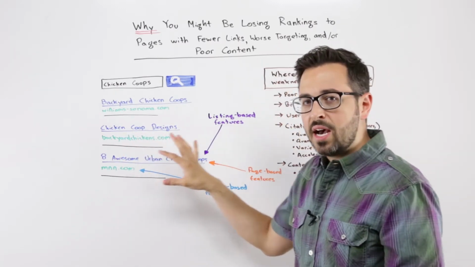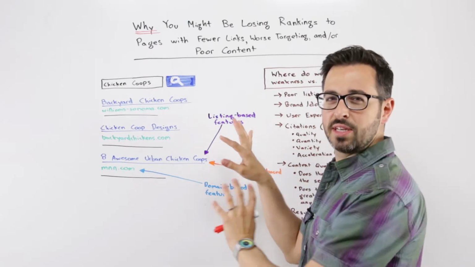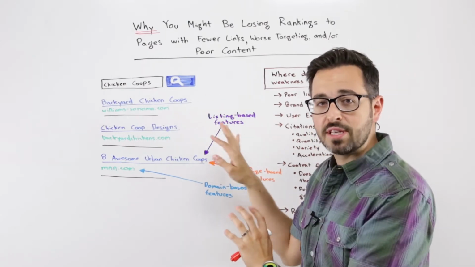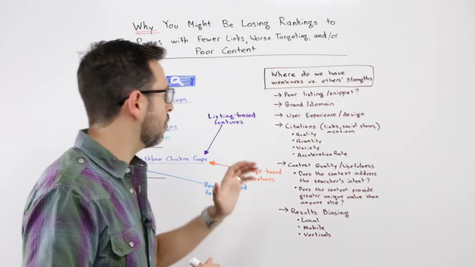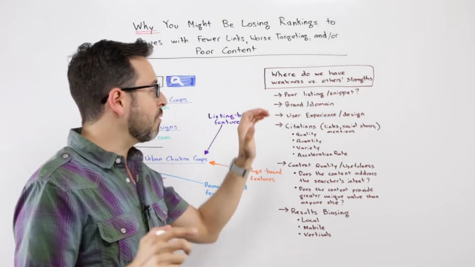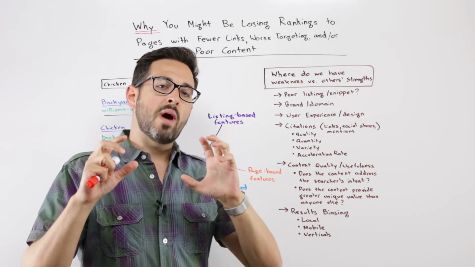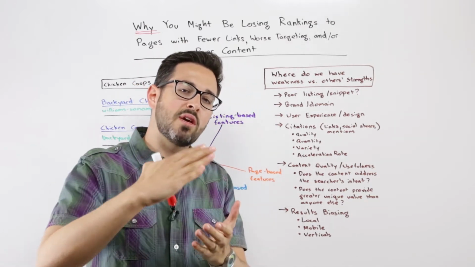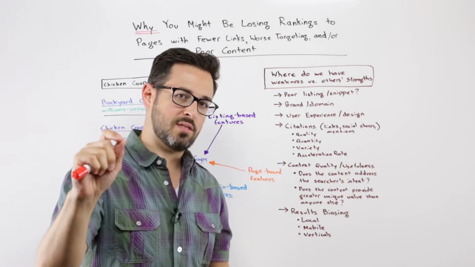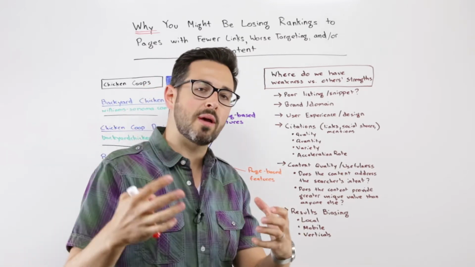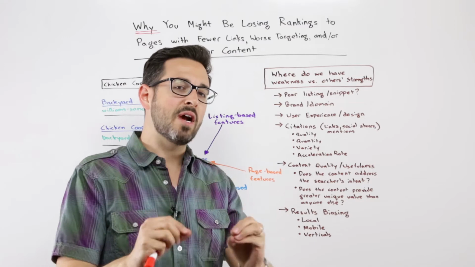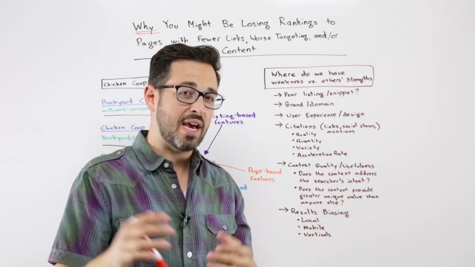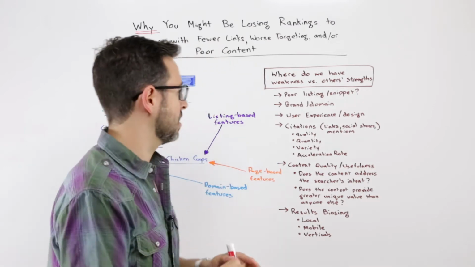But it's not just these things, it's also a bunch of different inputs that can be affecting these. And so I'm going to walk you through some of those. What I really like asking is, when we're being outranked, where do we have weaknesses that the other listings have strengths? And I think this is a common way of going about this, but it's not always numeric, it's not always quantitative. Sometimes it's qualitative, and sometimes you have to ask yourself tough questions.